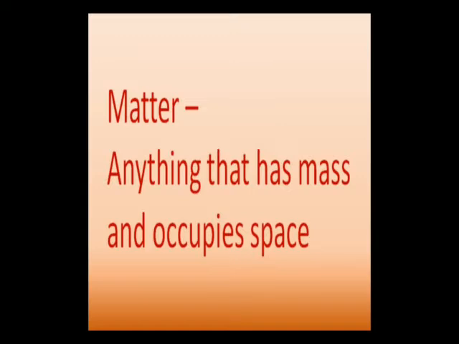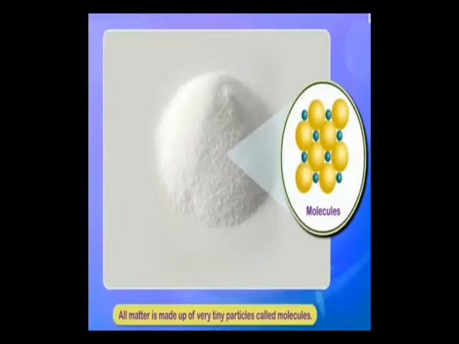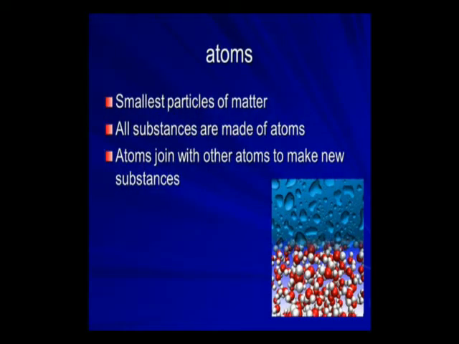And what is matter made up of? Yes, matter is made up of very tiny particles. We call them molecules. And these molecules are further made up of very little particles which we call atoms. So atoms are the smallest unit of matter.